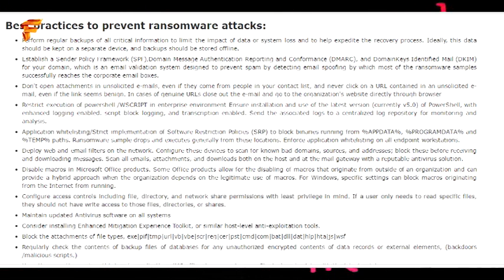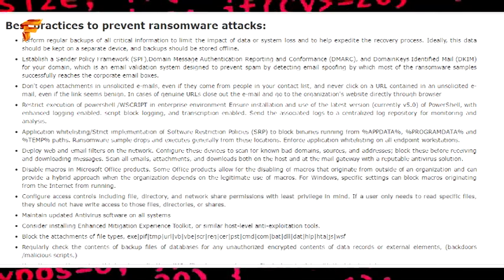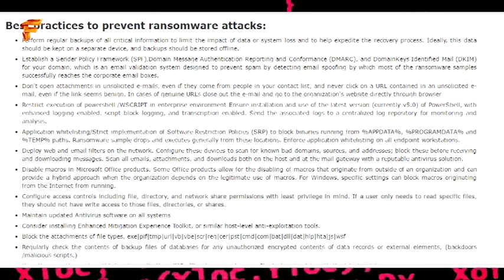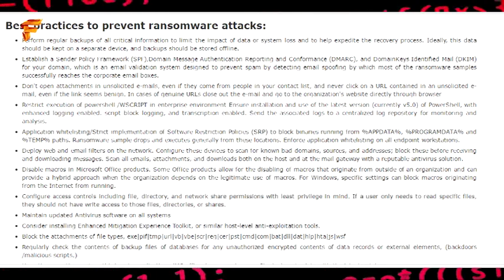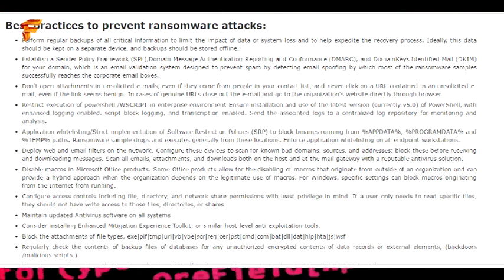Don't open attachments in unsolicited emails, even if they come from people in your contact list, and never click on a URL contained in an unsolicited email, even if the link seems benign. In cases of genuine URLs, close out the email and go to the organization's website directly through the browser.